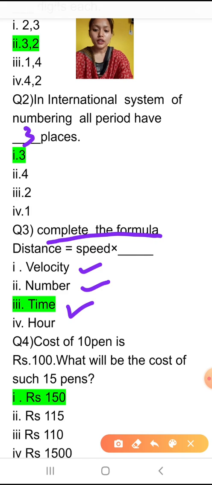So we all know that velocity is the same as speed, so we will not take the number option. So what's the answer? Time. So distance is speed multiplied by the time taken.